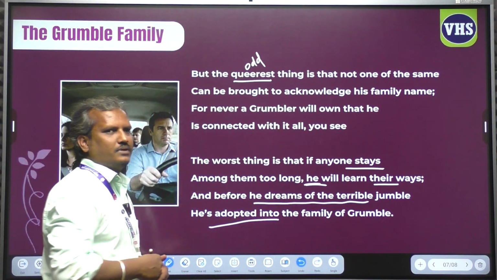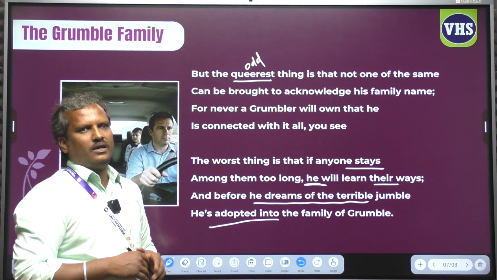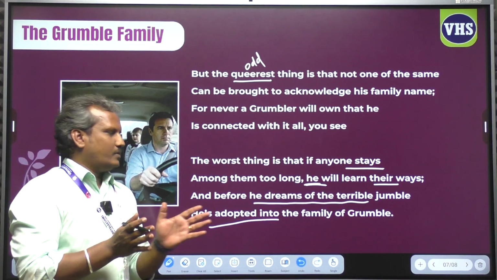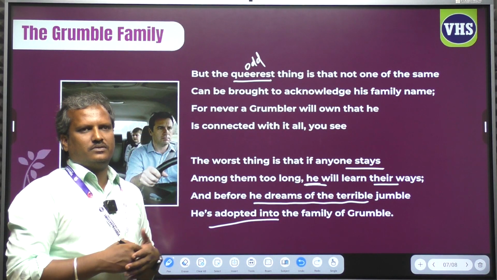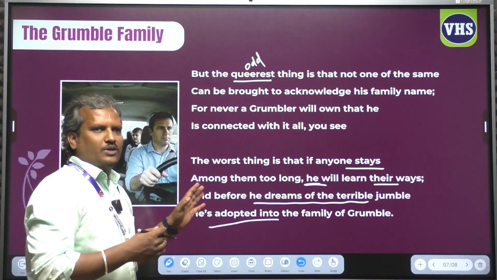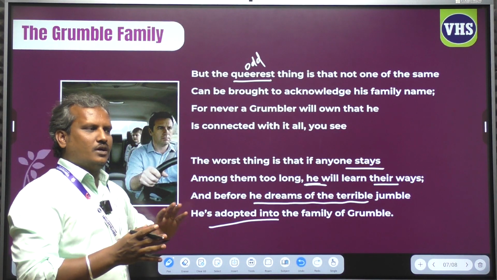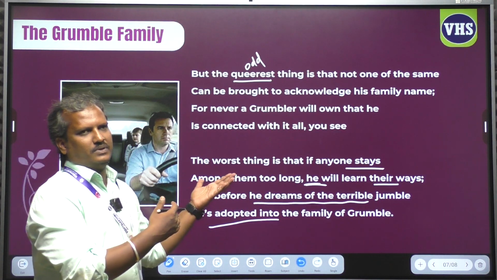the family of grumble. No way, no chance. You will be adopted into the family of grumble. Yes, you will learn to grumble. So here the poetess advises us not to join or not to move with the family of grumblers.